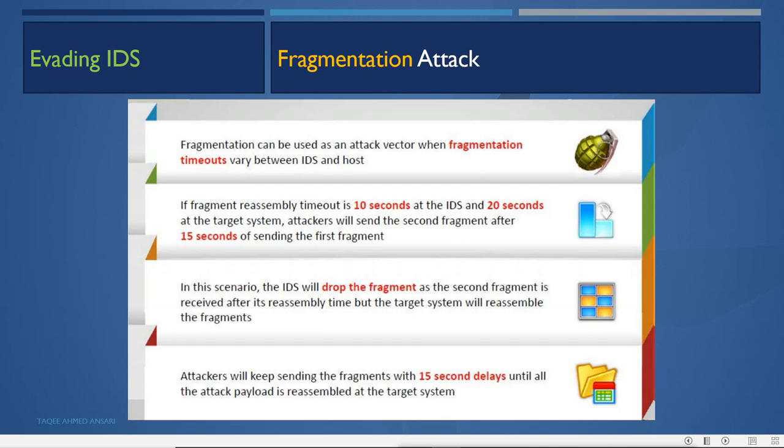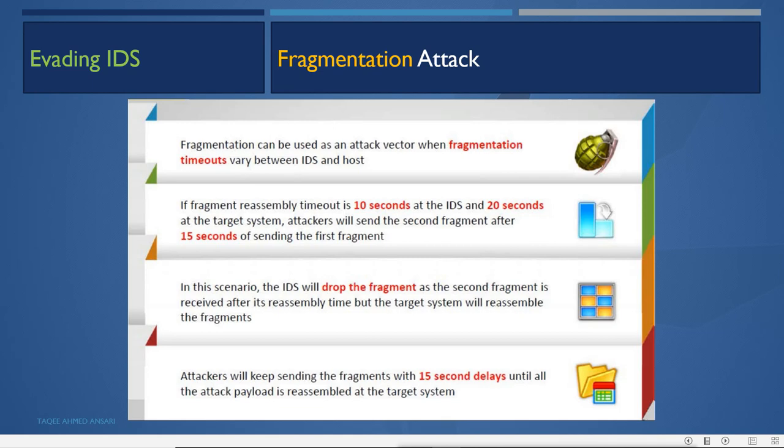In this scenario, the IDS will drop the fragment as the second fragment is received after its reassembling time, but the target system will reassemble the fragments. And the attacker will keep sending the fragments with a 15-second delay until all the attack payload is reassembled at the target system.